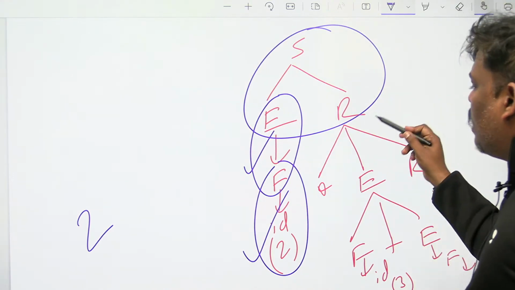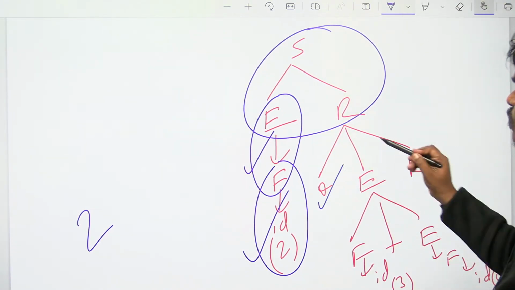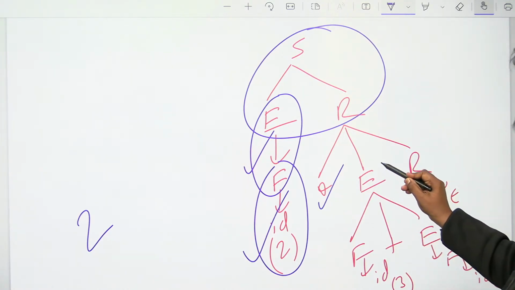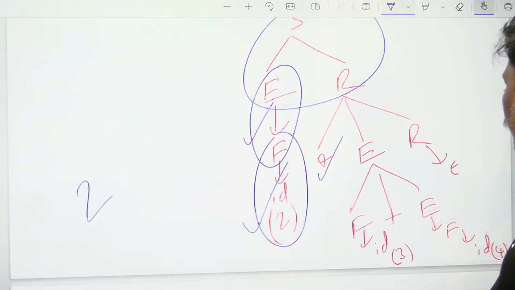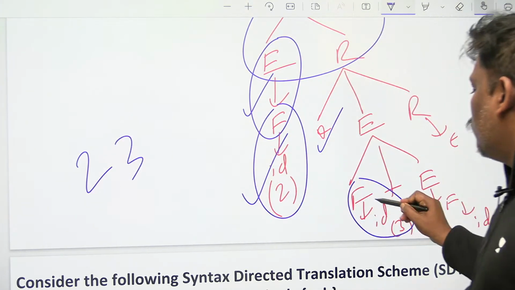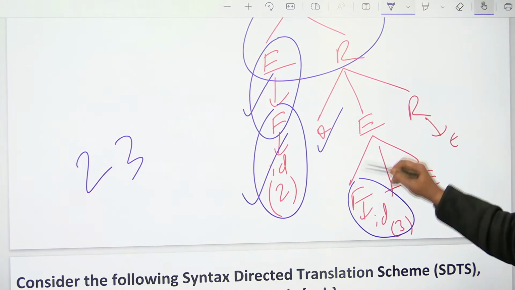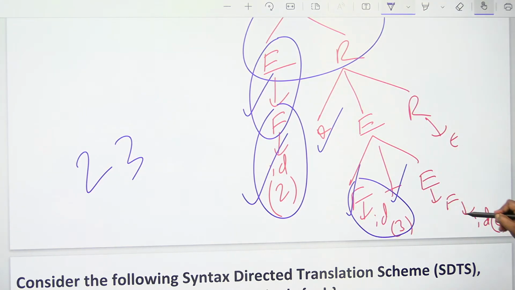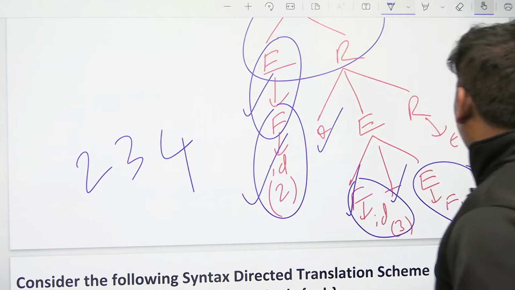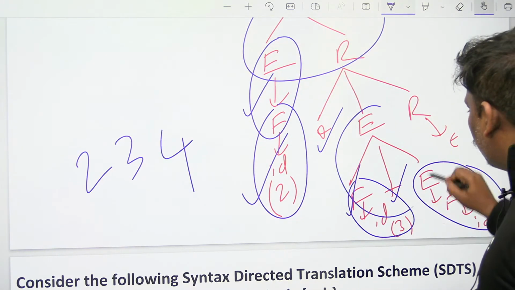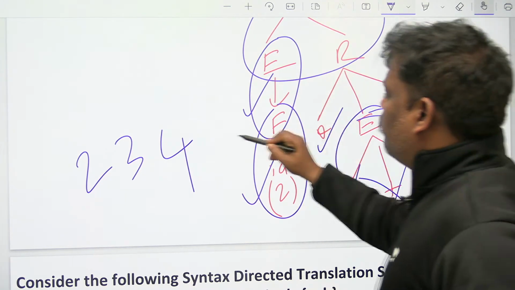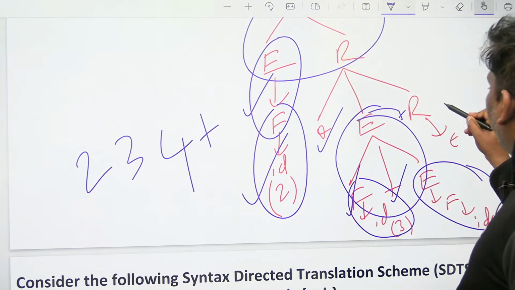Let's go to R. R goes to star ER, star completed. Right? E goes to F plus E. So E goes to F plus E should be completed. In that F required. F goes to ID. I think 3 will be printed. So this is completed, right? After completion of this one, plus also over. Then E goes to F, F goes to ID. Here ID also printed, 4 also printed. After this is completed, this production over. Now semantic action plus will be here, plus will be printed. This is completed, then I will go here.